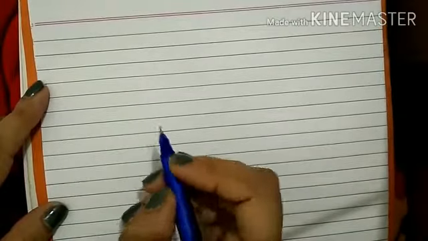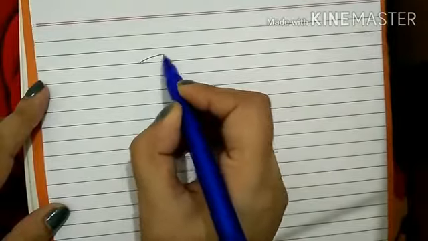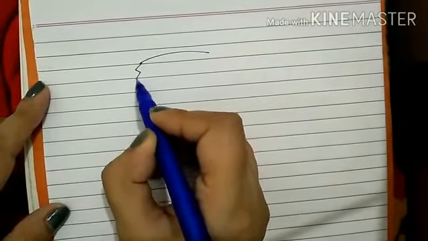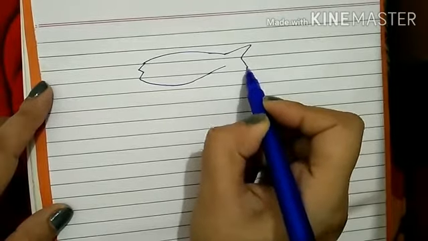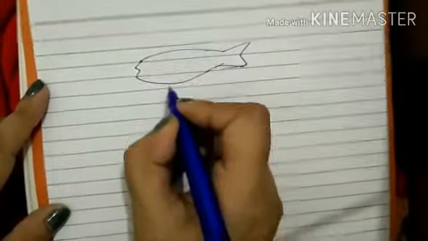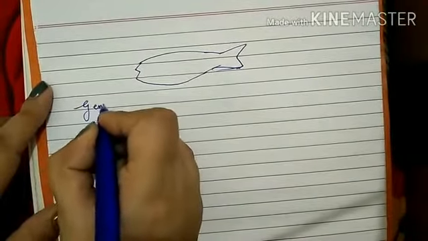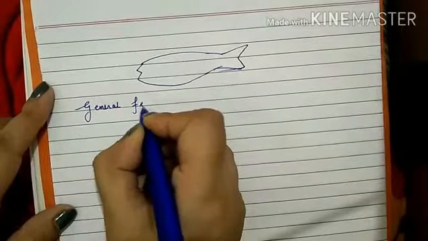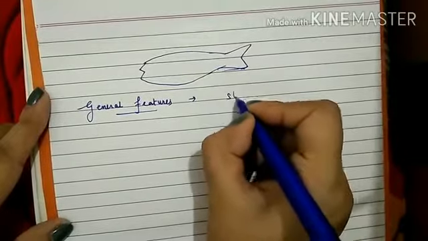So before studying the fishes, the Pisces, in detail, we must know the general features. All the fishes have a streamlined body. This streamlined body is overcoming the resistance. It helps in swimming. These are the general features. First one is streamlined body shape.